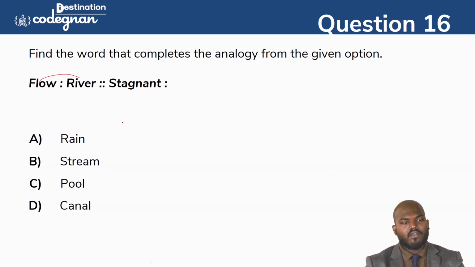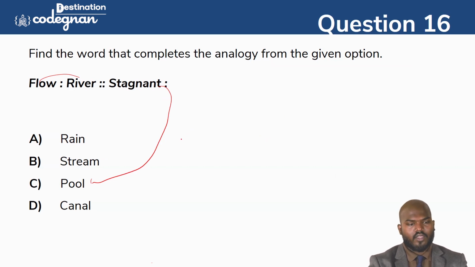So stagnant means we can call it the pool. So the pool is settled. We have seen many pools in our village. In the village, the pool will be settled in one place. The water will be stored in one area and will not go away anywhere. That will be settled in one space. We can call it stagnant. It is stuck. That is another word for stagnant. So probably we can say that pool is the only correct answer. We will go here in the place.